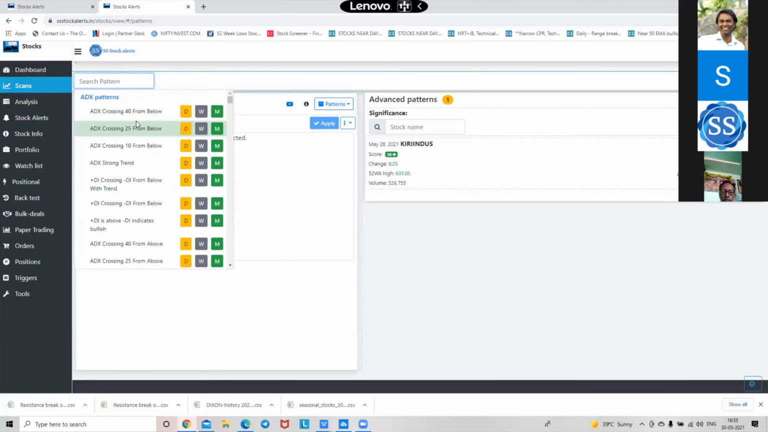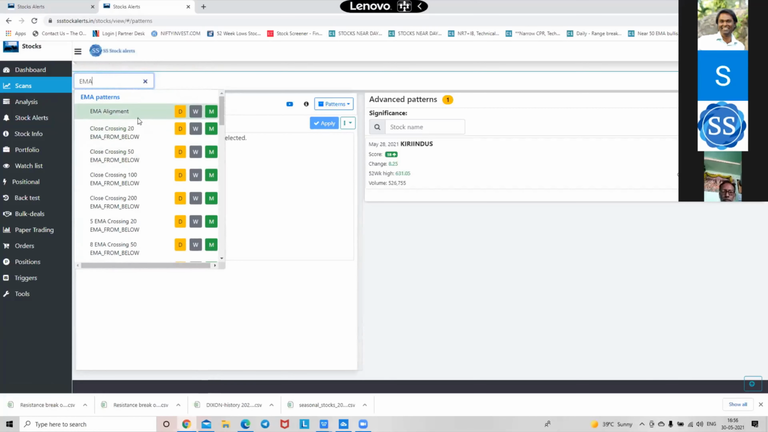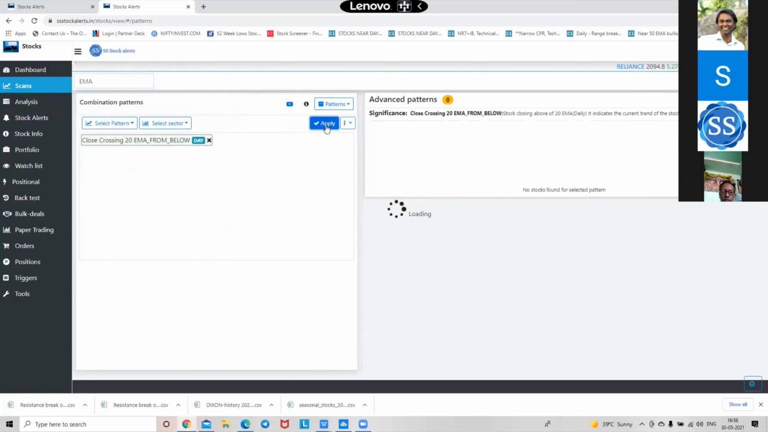Close crossing 20 EMA from below. That is the second one, bro. Second one, no? Yes, yes.